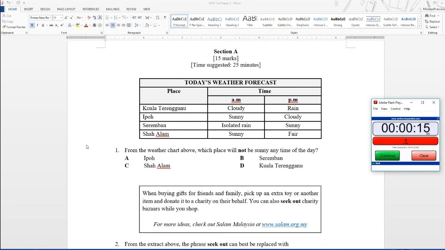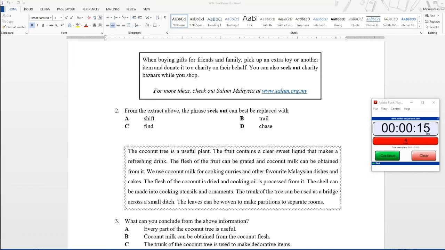Alright, time's up. So, first question, if you answered D, Kuala Terengganu, then you are correct. The answer is Kuala Terengganu because in the morning it's cloudy and in the afternoon there is rain. So there is no sun at all. We are moving on to question number 2.